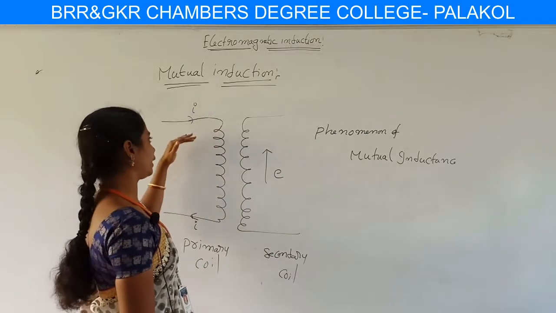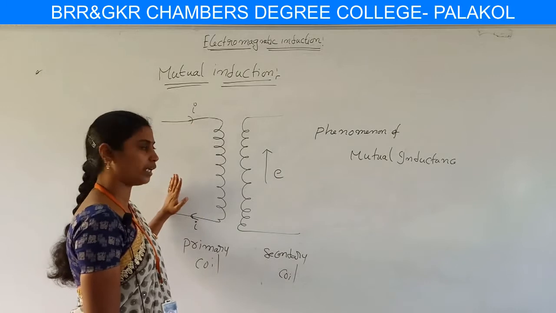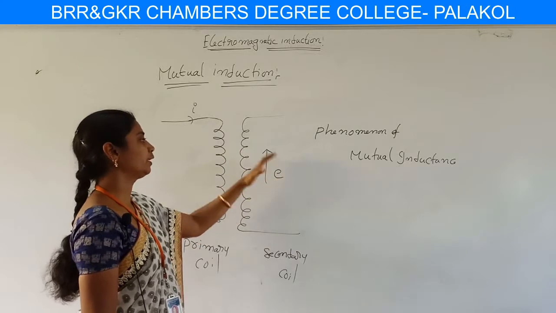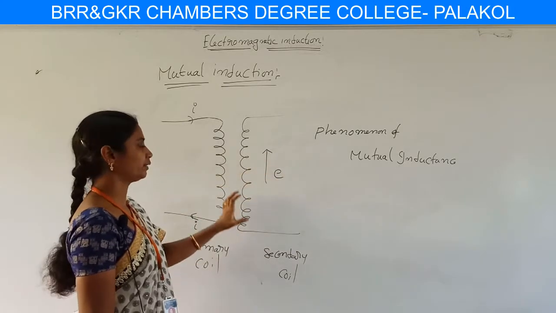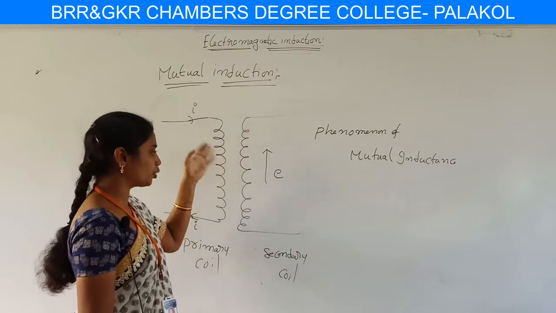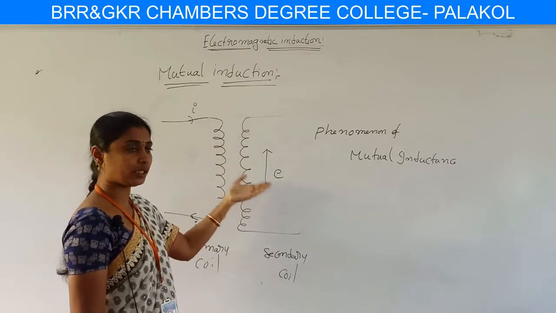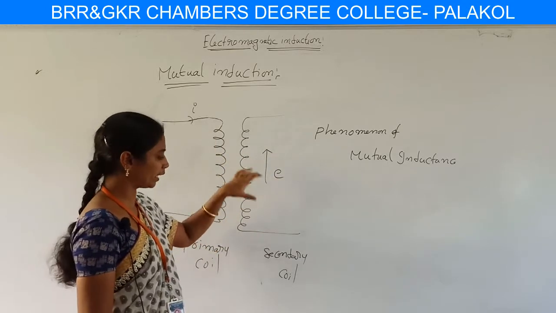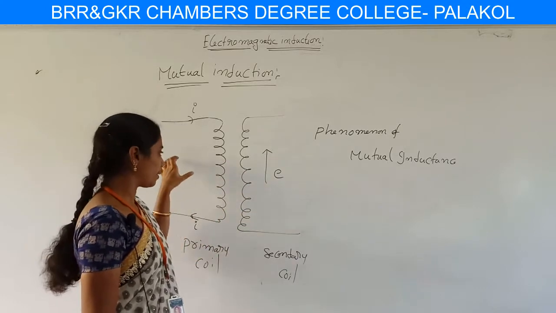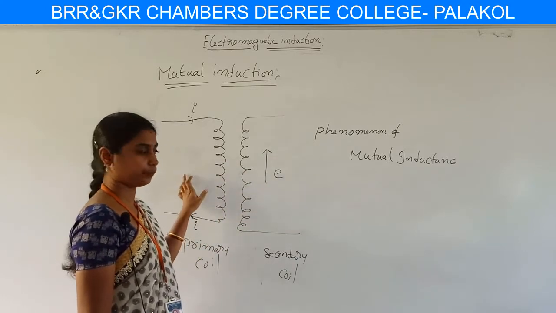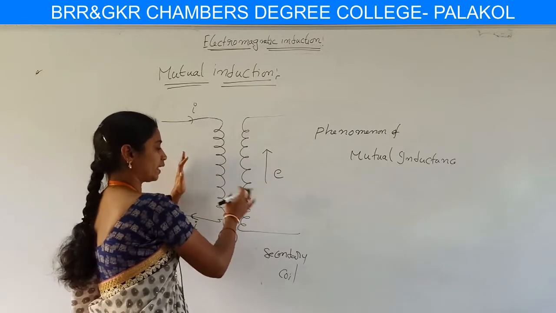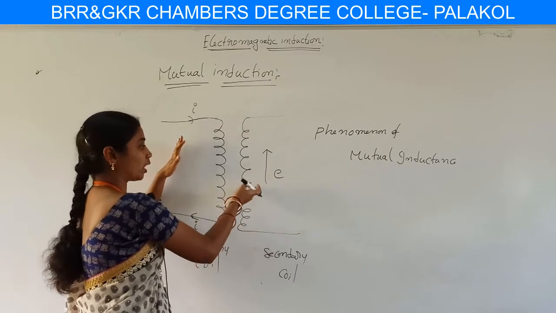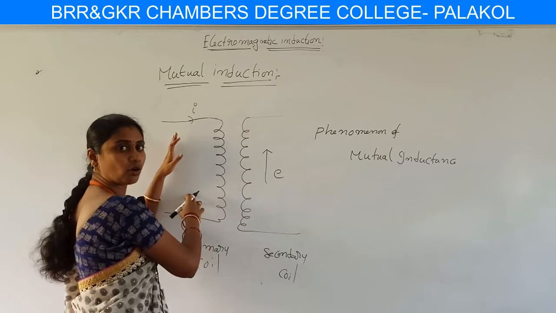So here current is passing through this primary coil only. The induced EMF is developed in the secondary coil only. Hence we say that the inducement of EMF in the secondary coil due to the primary coil is said to be the phenomenon of mutual induction. Also, due to the secondary coil, EMF is induced in the primary coil as well. Whenever there are two coils, automatically due to the developed EMF in the secondary coil, an EMF is induced in the primary coil also.